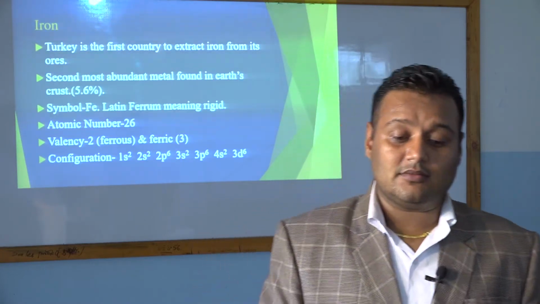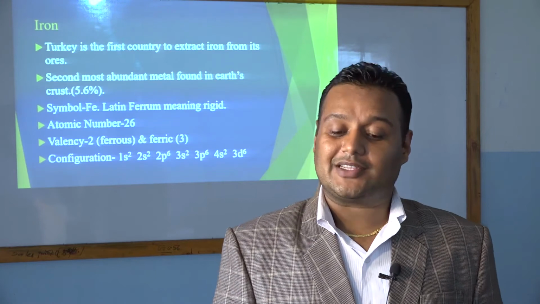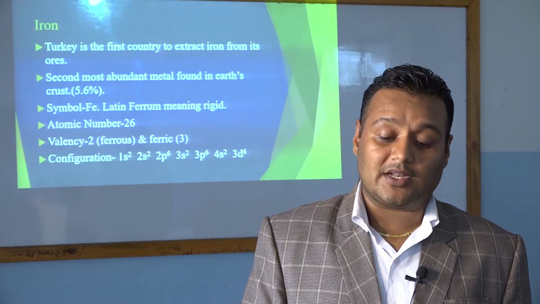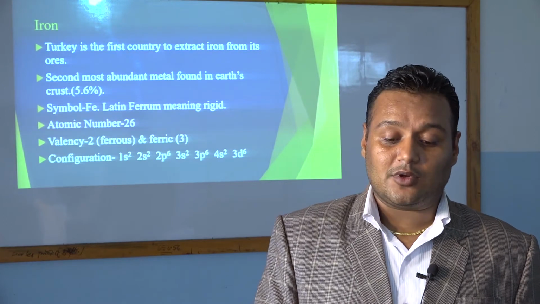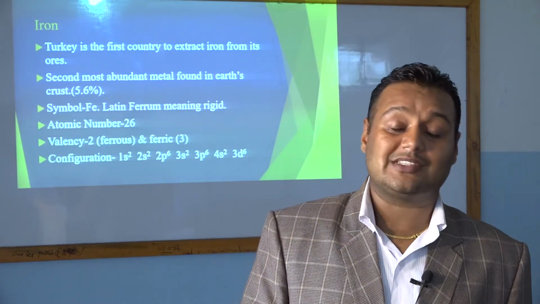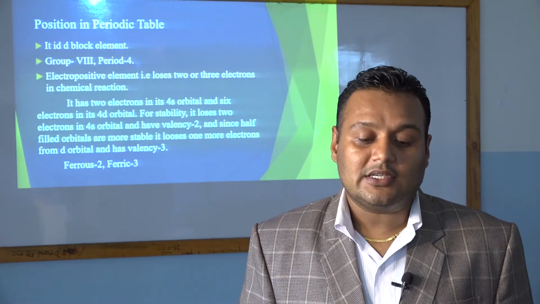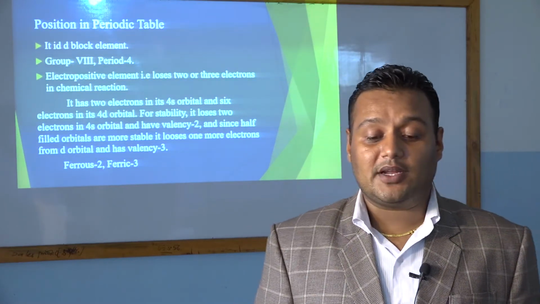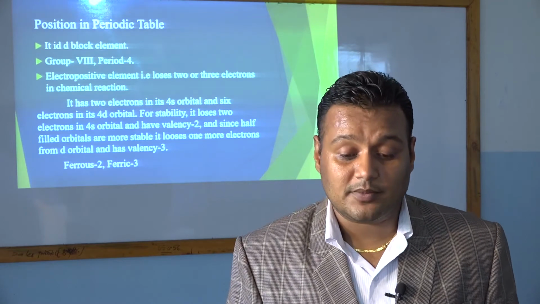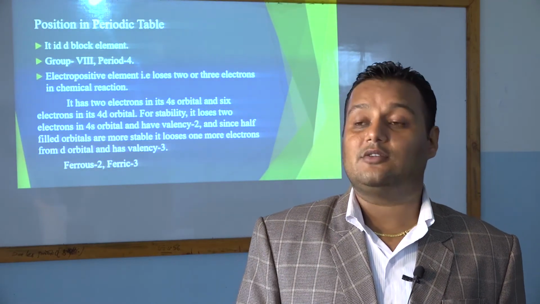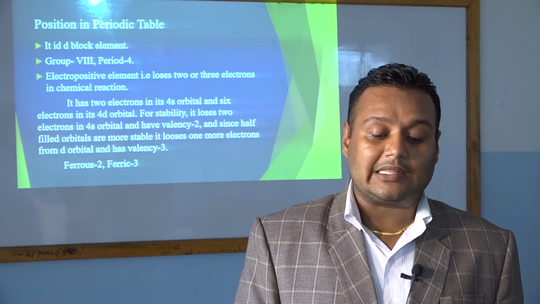Its introduction: Turkey is the first country to extract iron from its ores. Its symbol is Fe, atomic number is 26. It has two valences, 2 and 3. If it has 2, it is called ferrous. If it has 3, it is called ferric. And the position: it is a d-block element. It lies in group 8 and period 4. It is an electropositive element. And I have also taught you the details of why it loses 2 and why it loses 3 electrons.